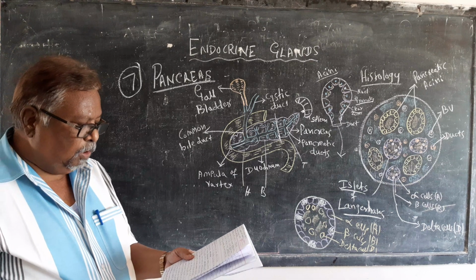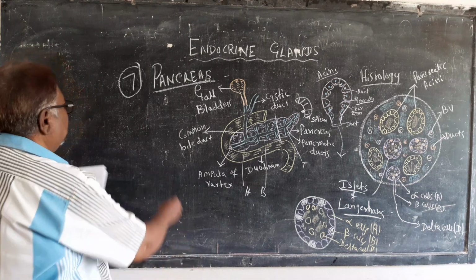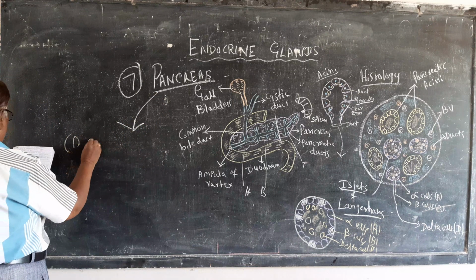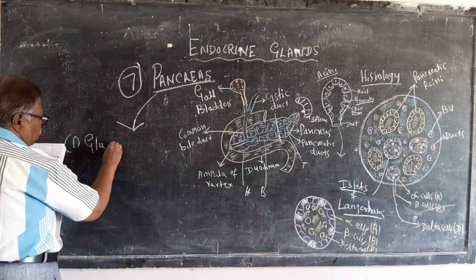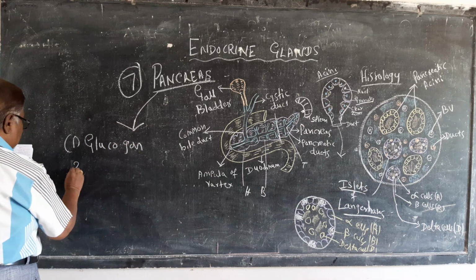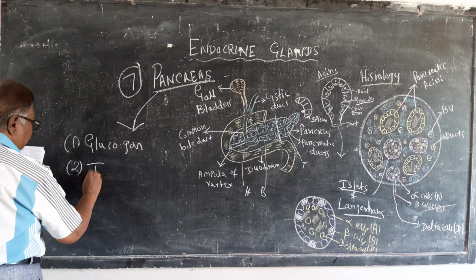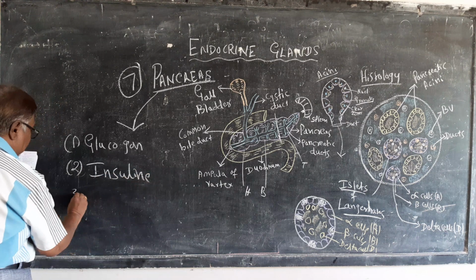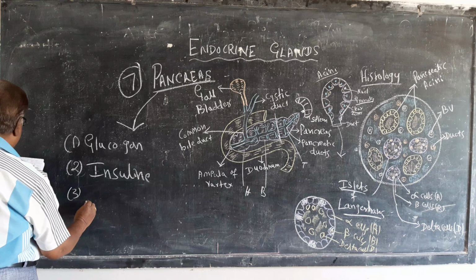Now, the pancreas secretes three hormones. The first one is glucagon. The second one is insulin. And the third one is somatotrophin.